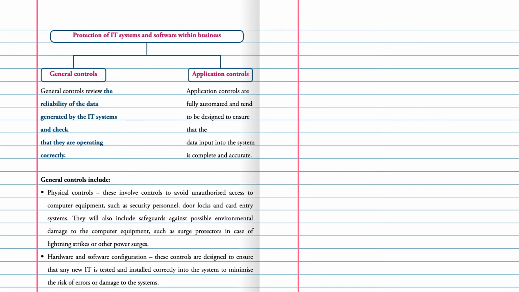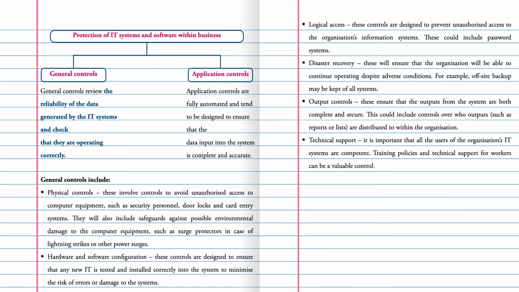Hardware and software configuration. These controls are designed to ensure that any new information technology is tested and installed correctly into the system to minimize the risk of errors or damage to the systems. Logical access. These controls are designed to prevent unauthorized access to the organization's information systems. This could include password systems.